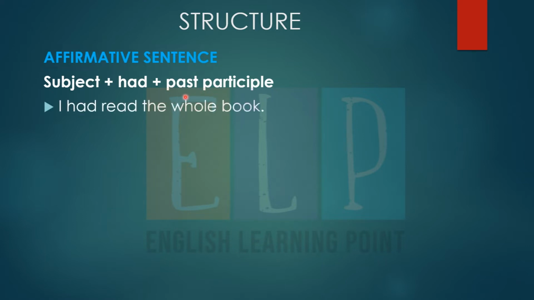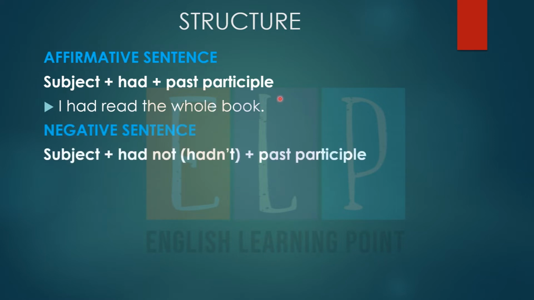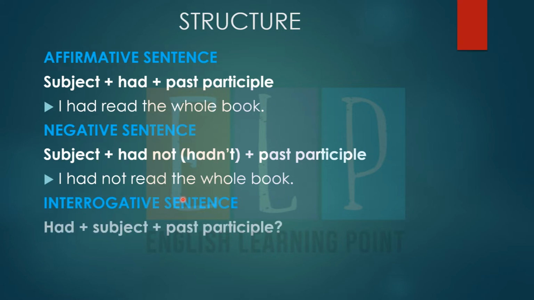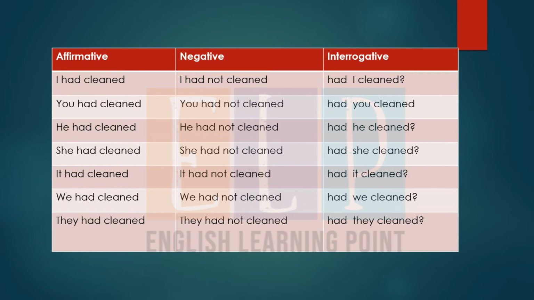For example, I had read the whole book. In the same way, in a negative sentence we simply use not after had, and the contraction of had not is hadn't, then the past participle form. I had not read the whole book. In the same way, while making an interrogative, we just need to use had before the subject. Had I read the whole book? So these all are the affirmative sentences, these are the negative, and these are the interrogative sentences.